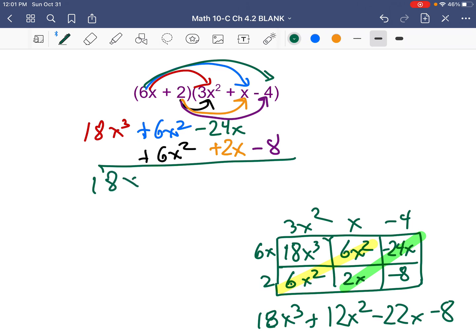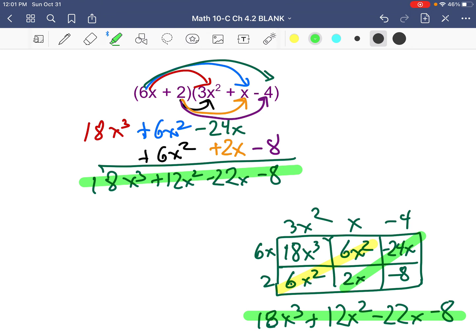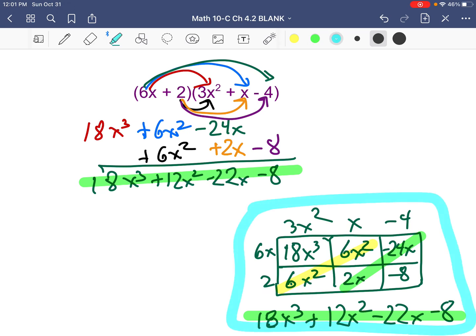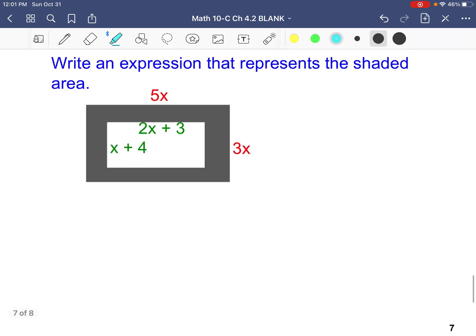Then I combine all my like terms. 18x cubed plus 12x squared minus 22x minus 8. And notice, once again, I did it kind of quickly, but that's the answer I got here. Same answer I got here. Now, which is easier? I don't know. I did both of them kind of quick, but since you're watching and not copying out, I expect you to be able to follow along. What's easier for you? Surprise me, but as I've said before, please know how to use this method this way because it will come in handy soon.